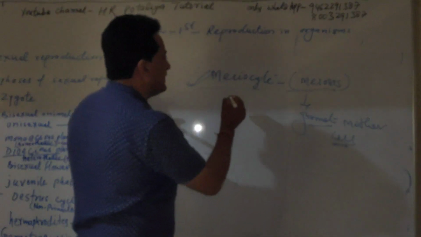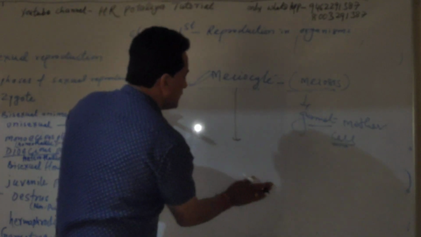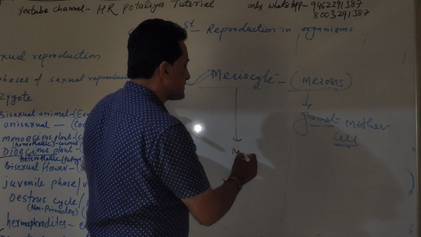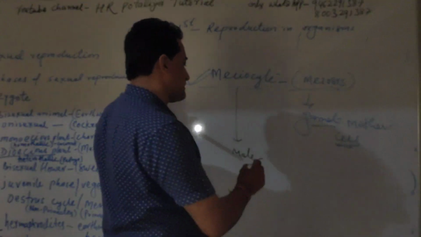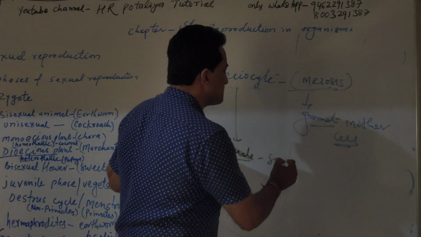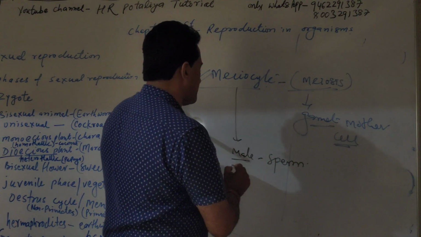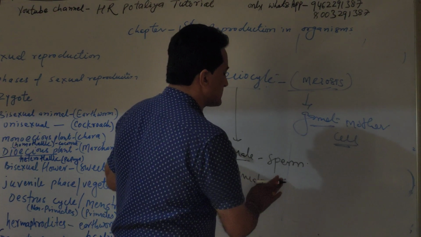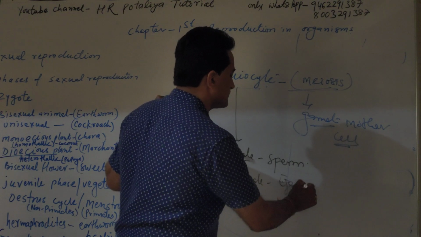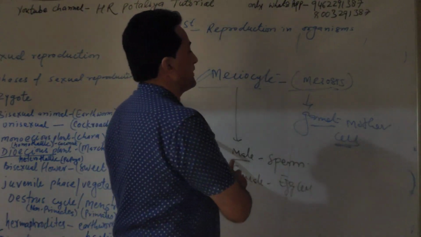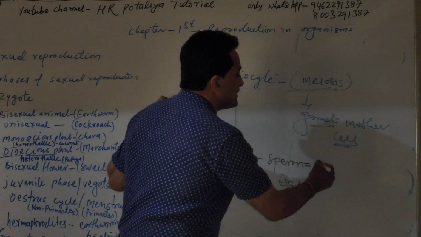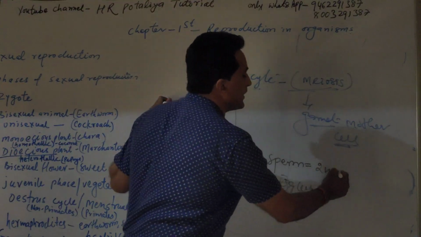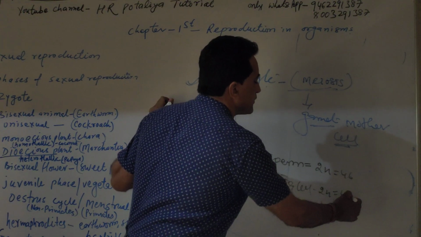For example, in human beings, the male gamete is the sperm, and the female gamete is the egg cell, the ovum. Then the mother cell is in the 2n stage. Both meiocytes are 2n, meaning 46 chromosomes.